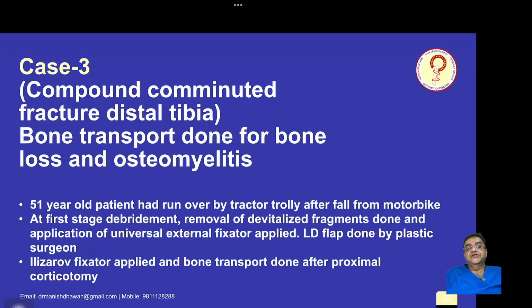Now coming to case 3, this is a 51-year-old patient who was run over by a tractor trolley after a fall from a motorbike. At first stage, debridement, removal of devitalized fragments was done, and application of a universal external fixator was done. We did not apply Ilizarov at the first stage, and usually we do not apply if you have to do any skin flap. So a latissimus dorsi flap was done by the plastic surgeon later on to cover the skin defect, and Ilizarov fixator was applied and bone transport done after proximal corticotomy.